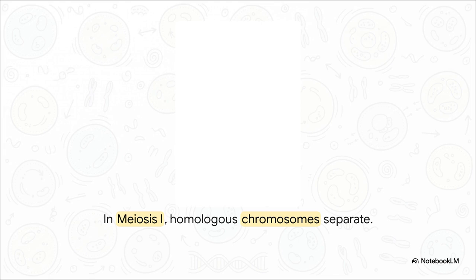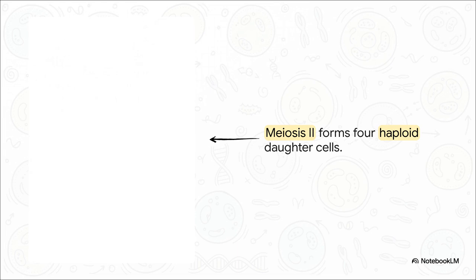The sister chromatids don't split. Instead, the entire homologous chromosomes separate and move toward opposite poles. We've just effectively cut the chromosome number in half, creating a dyad of cells by the end of telophase I. Immediately after that, without any further DNA replication, the cells dive right into meiosis II. Now, this process looks remarkably similar to standard mitosis.